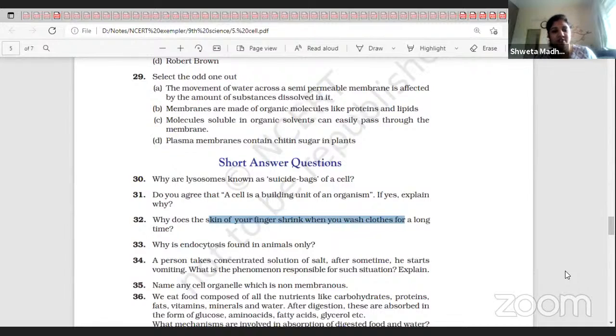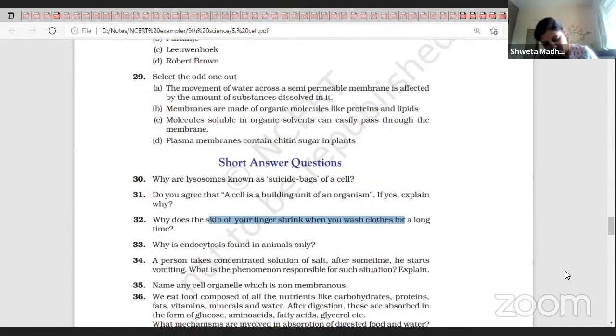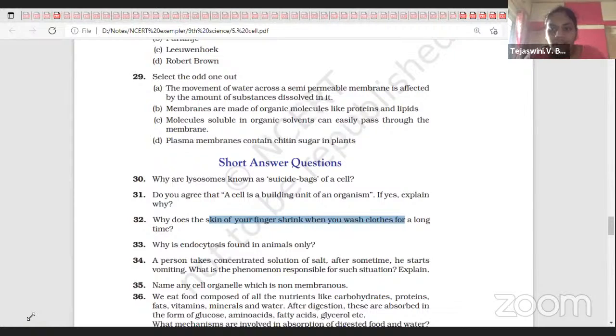Why is endocytosis found in animals only? Because in plants they make their own food. Because animal cells lack a cell wall.